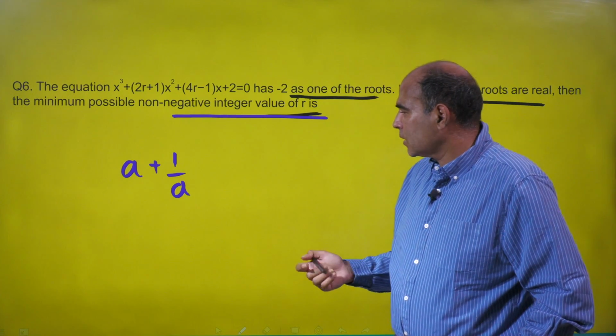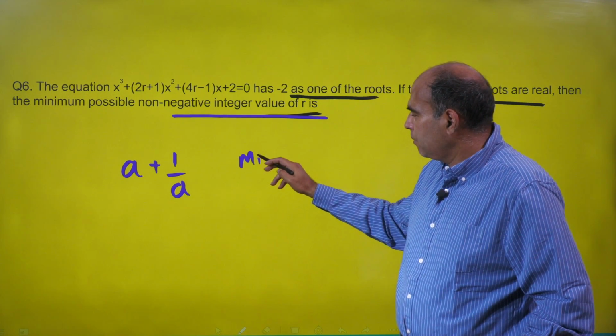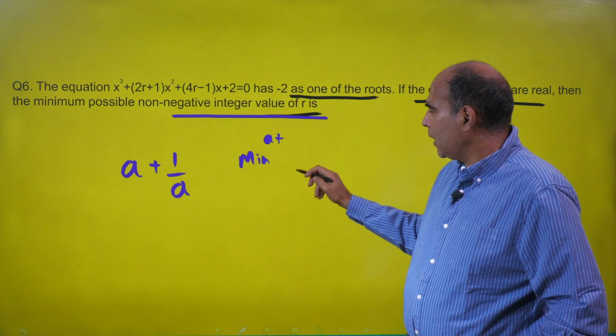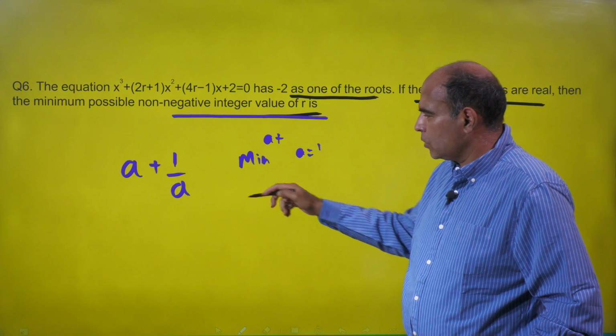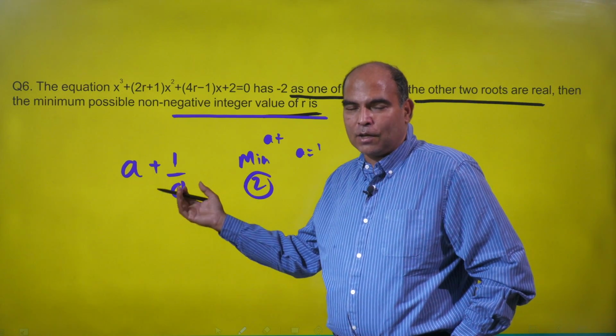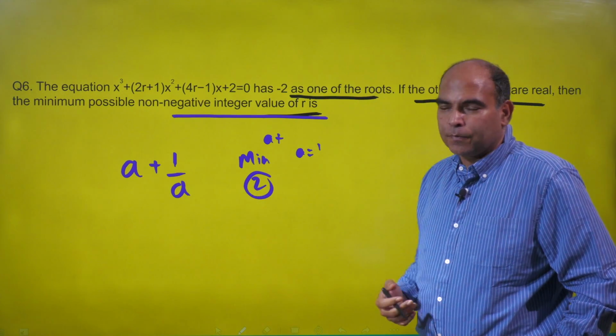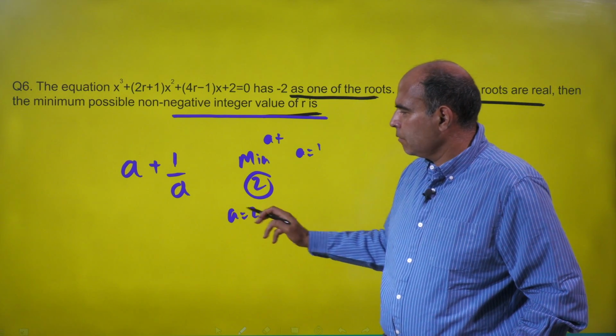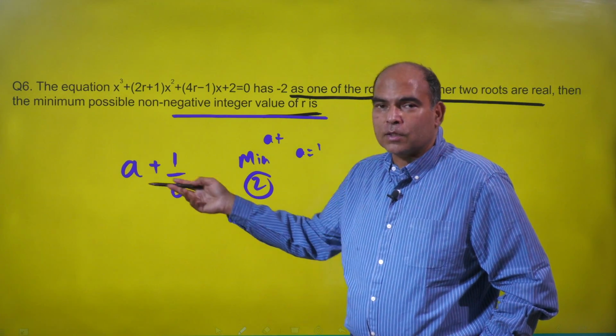And the behavior of this is that if A is positive, the minimum value of A plus 1 by A is when A is 1, because A plus 1 by A will give you 2, and you cannot get the magnitude of A plus 1 by A to be below 2. Because if you go to, let's say, A as 2, this will be 2 plus 1 by 2, which is 2.5.